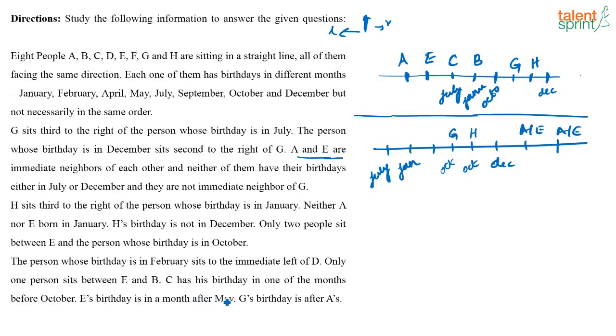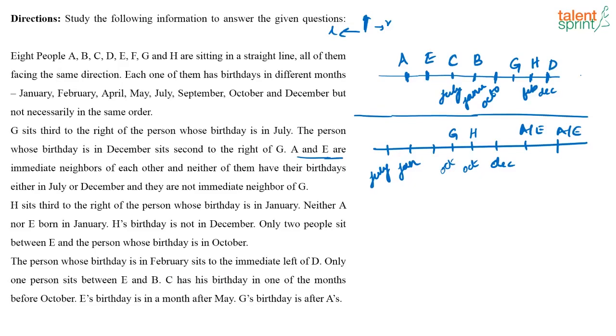E's birthday is in a month after May. G's birthday is after A's birthday. So, which are the names we are left with to fill? See, you know A, B, C, then you have to fill D and F. Now about D, they had given us one information. The person whose birthday is in February sits to the immediate left of D. So this has to be D and this has to be February. So that also we have filled.